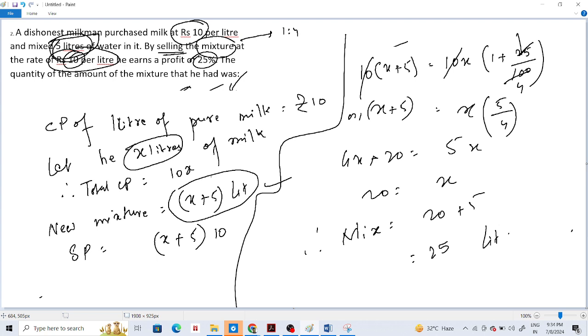But X is always favorite. X is everybody's favorite. I don't know why people love their X so much. I also used to love X, but for these competitive exams and all, I started loving 100. I had to. Okay.